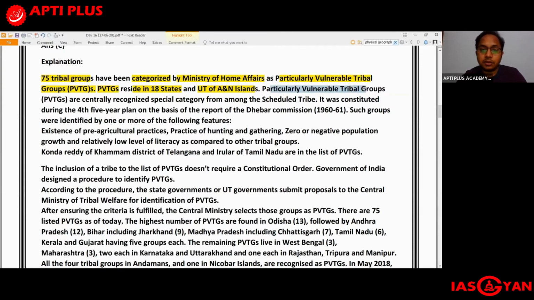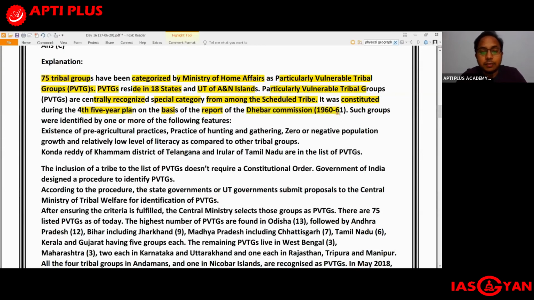The particularly vulnerable tribal groups are a centrally recognized special category from among the scheduled tribes. So already, yes, they are definitely scheduled tribes, but within the scheduled tribes also, there will be certain tribal groups which are even more threatened than the rest of them. So they will be given the status of particularly vulnerable tribal group. Now, it was constituted during the fourth five-year plan on the basis of the report of a particular committee whose name is Dhebar Commission, DHEBAR.